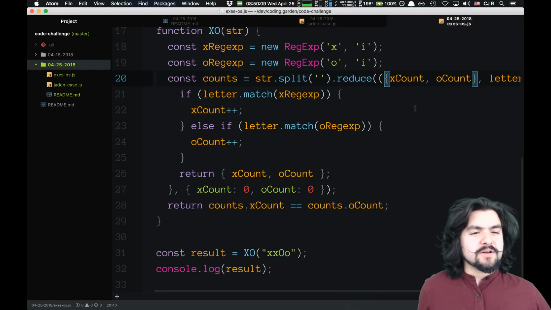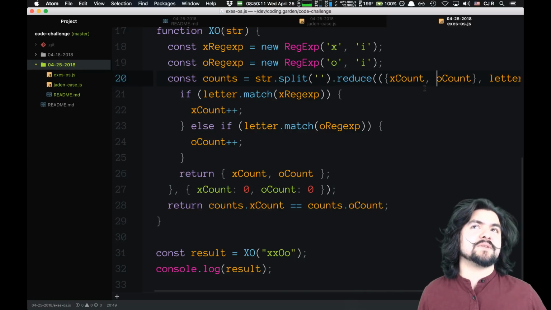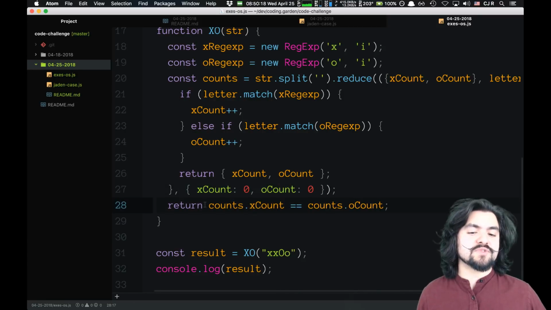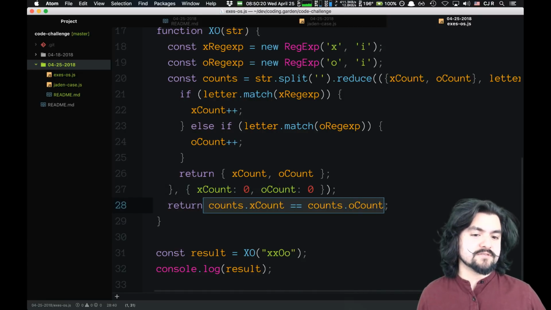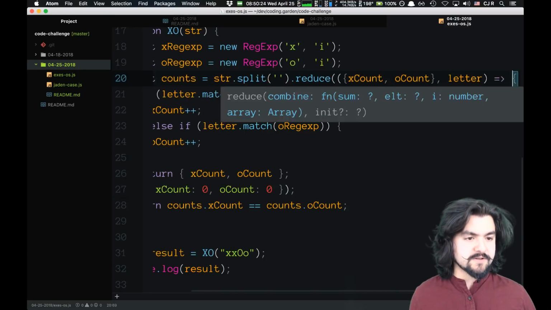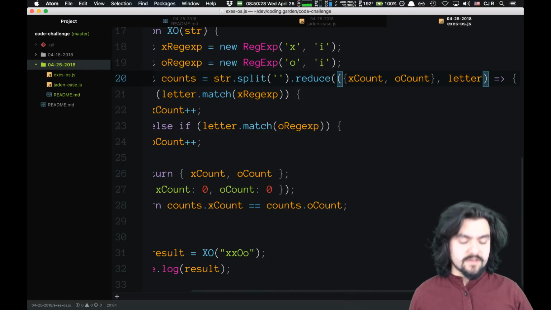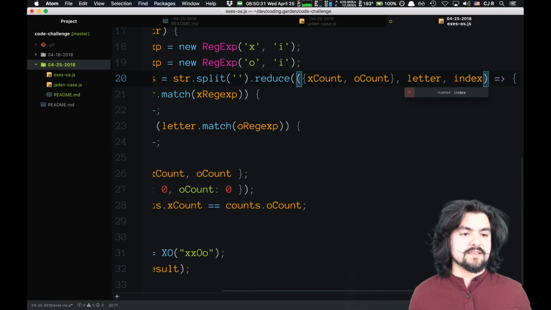Here's what I'm thinking though, because a reduce accepts the index. We could basically say if we're at the last index, instead of returning the object again, just return if they're equal. And then we can just return the reduce itself. Let's try to do that. So we have the reducer, the current value in the array, and then the index in the array.